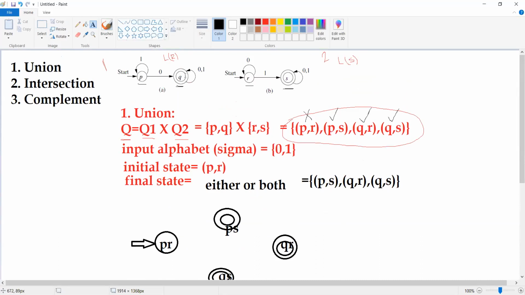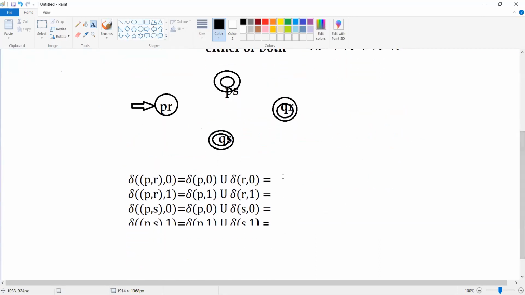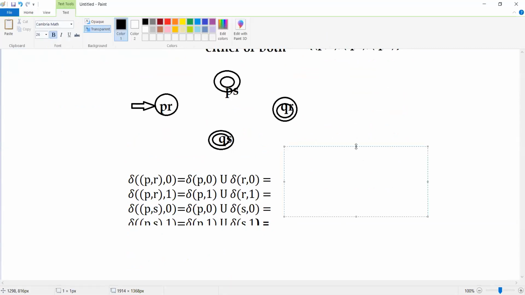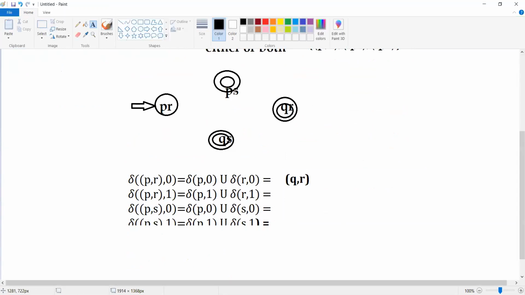P on 0 will be Q. In the same manner, R on 0 will be R. Now we get the combination Q comma R. So the answer for this is QR. Means PR on 0 goes to QR.